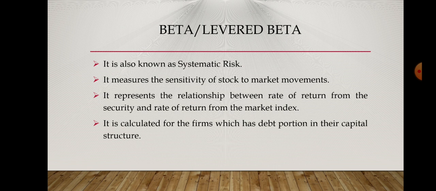So what does beta indicate? It indicates the sensitivity of a stock to market movements, how a particular stock moves as compared to the market index. It also represents the relationship between the rate of return from the security and the market index, how the return of the security and the market index vary with respect to each other. We call it levered beta because we calculate beta for companies which have a debt portion in their capital structure. Companies that don't have a debt portion in their capital structure are known as unlevered companies.